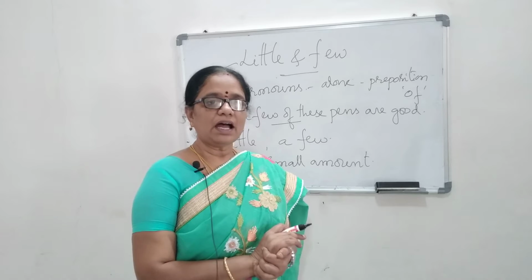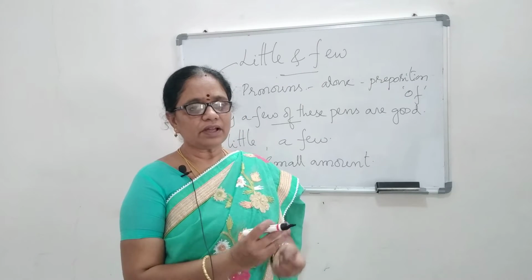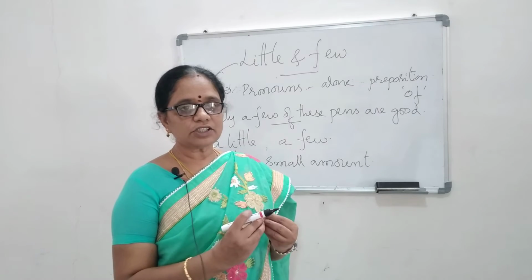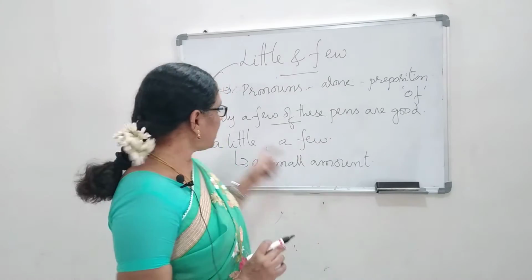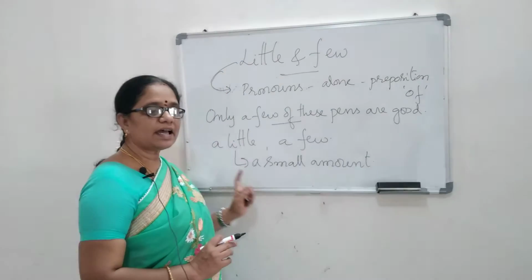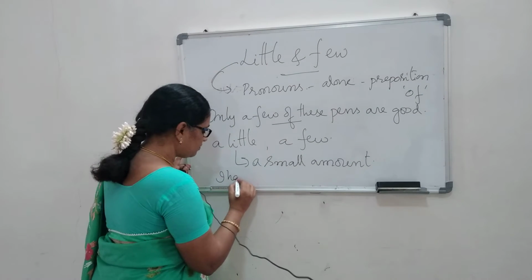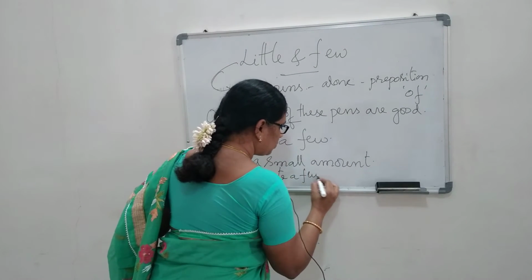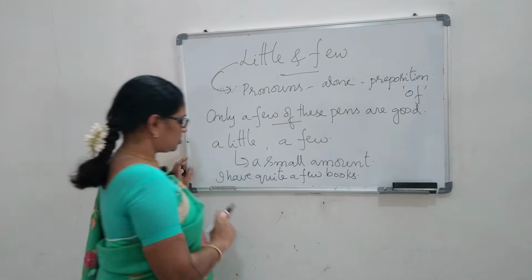So for example, I have a little money. That means I have a little money that may not be useful to me. So what I intended to say, little actually means nothing. When I say a little, it means a small amount. When I say I have quite a few books, try to understand.